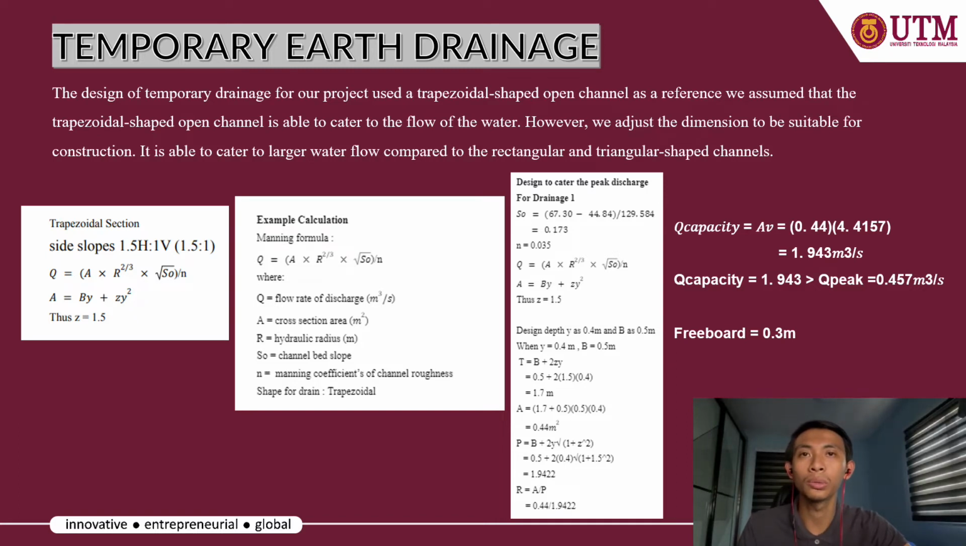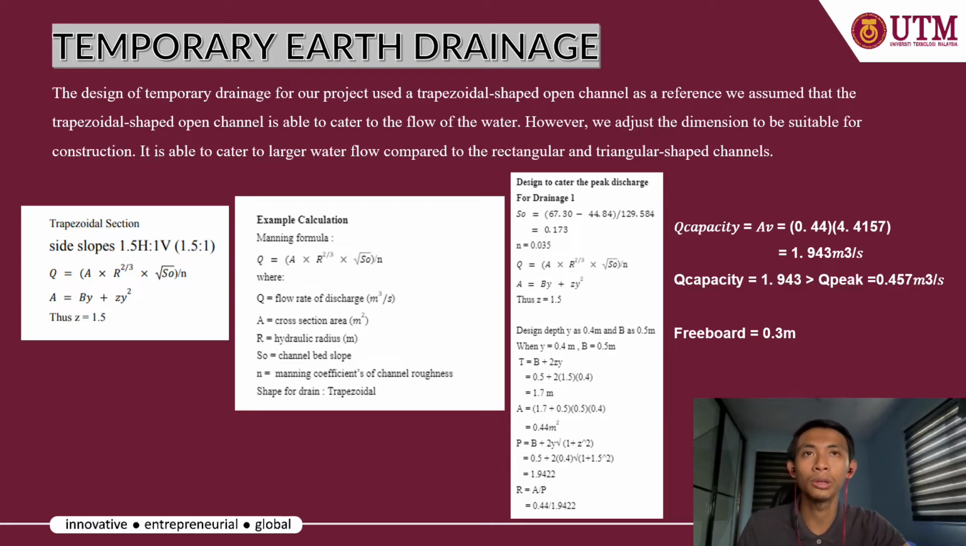Using the Manning equation, first we need to find the R value. First we use T equal to B plus 2ZY to find the value of T. Then we substitute into the A formula to get the value of A. Then we substitute into the P formula and get the P value. Of course, we can find the R value after we get the values of A and P. So the R value is 0.44 over 1.9422. Then we get the Q peak as 0.57 meter cubed per second.